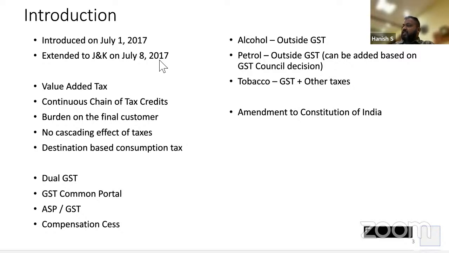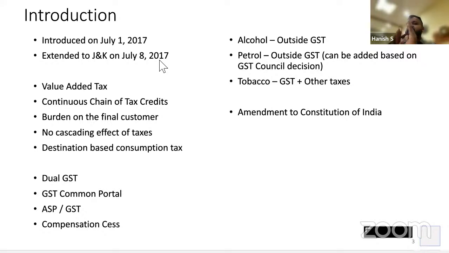Like in Jammu and Kashmir, where Article 370 was introduced, they discontinued the internet services, so how would I communicate with you? The Constitution of India allows us to do everything. Even taxes are governed by the Constitution. They have the central list, the state list, and the concurrent list. Anything in the central list, only the center can levy tax. Anything in the state list, only the state can levy tax. Anything in the concurrent list, both of them can enact.